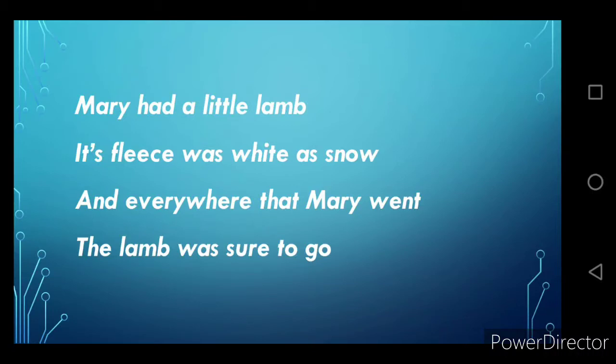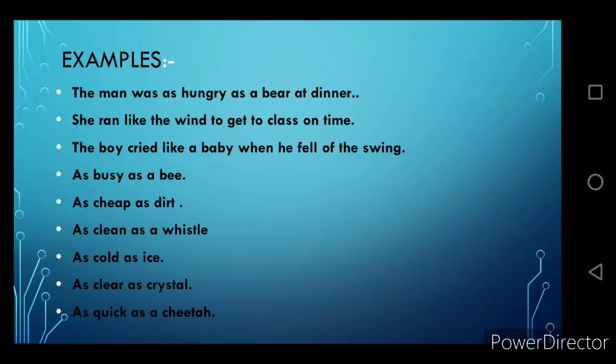Now listen to this. Mary had a little lamb. Its fleece was white as snow. That means its fleece is compared to snow. But what is the word used here? As. And everywhere that Mary went, the lamb went along with her. Now see the examples there? These examples, children, let us understand how the literary device simile works.